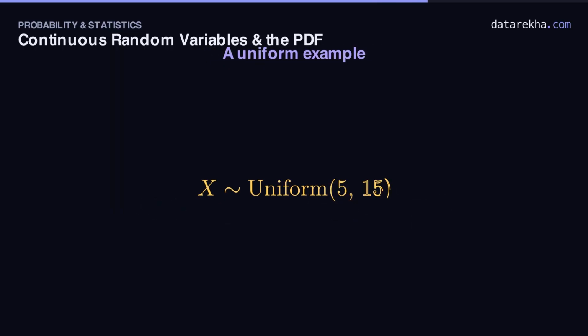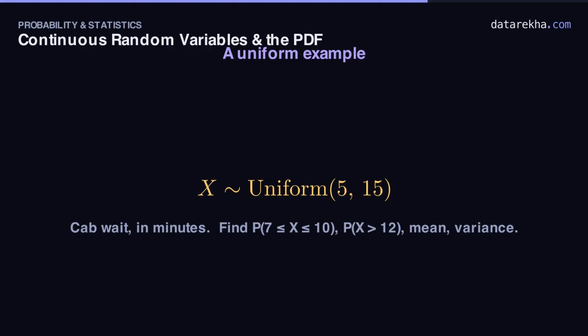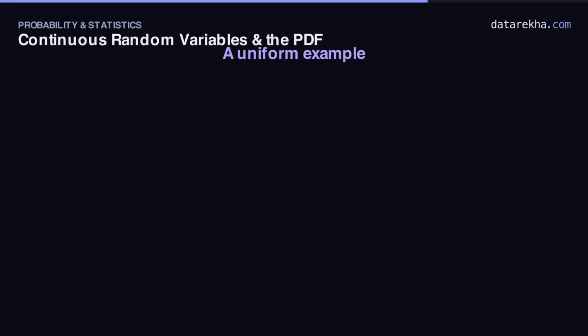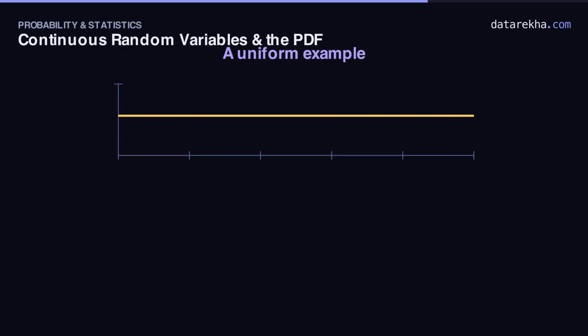Let's use it. Your cab's wait, in minutes, is uniform between 5 and 15. We'll find three things: the chance the wait is between 7 and 10, the chance it's over 12, and the mean and variance. First, the density. b minus a is 10. So f of x is 1/10 across the whole span from 5 to 15.